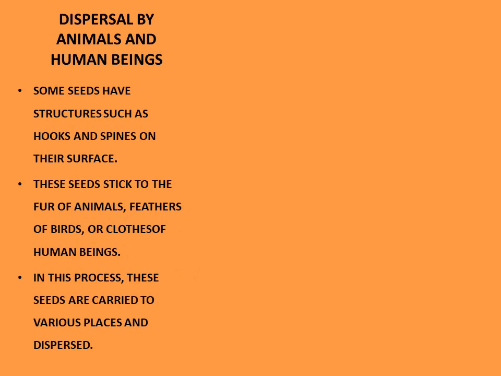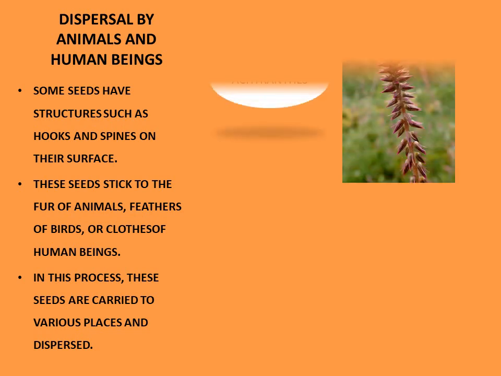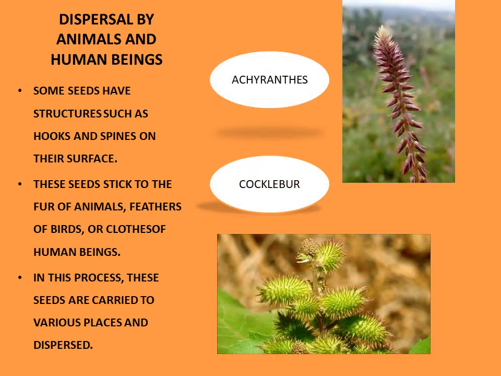The next agents which help in the dispersal of seeds are animals and human beings. So children, how do animals and human beings help in seed dispersal? Let's see now. Some seeds have structures such as hooks and spines on their surface. These seeds stick to the fur of animals, feathers of birds or clothes of human beings.